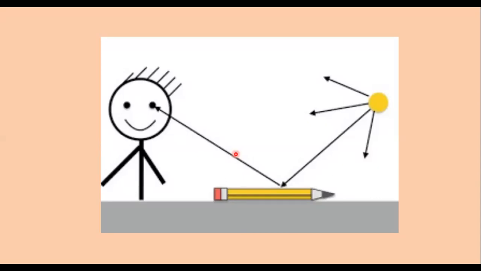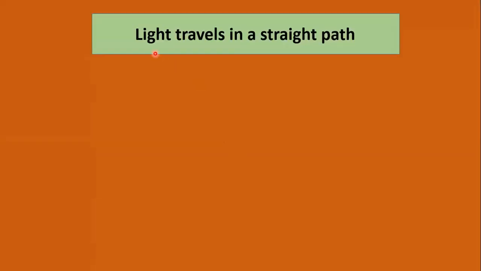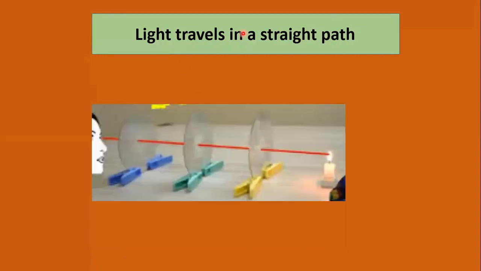Now we are going to try to understand the next point. There is one basic property of all light rays, that light always travels in a straight path. Light rays never travel in a zigzag motion. They always travel in a straight path. We can prove this statement with the help of one activity.